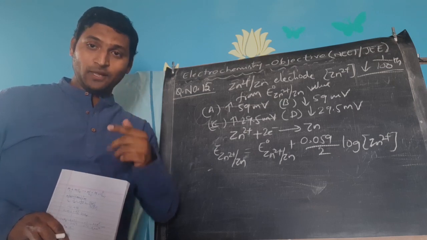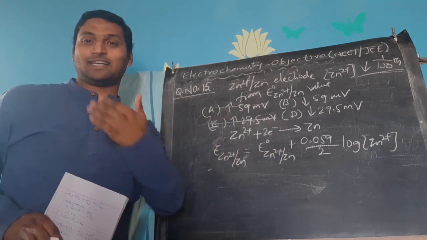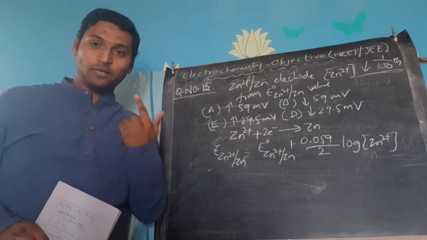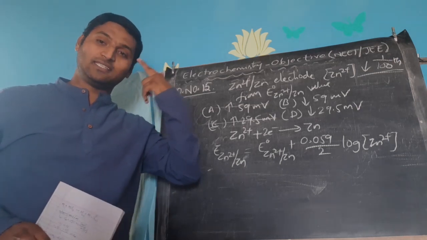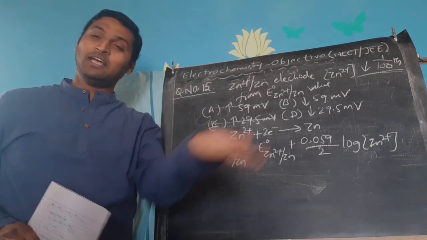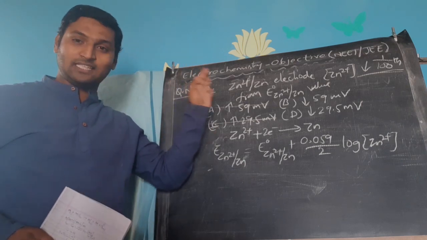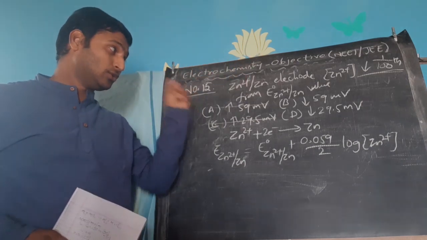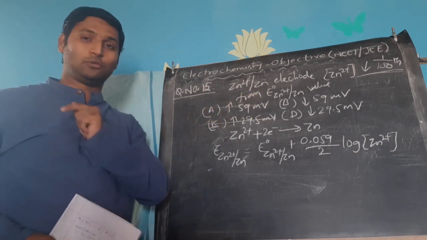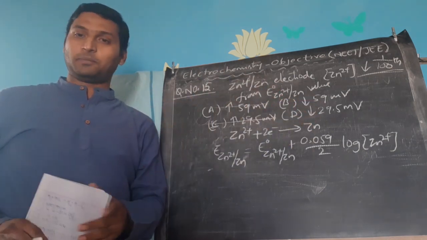By the way, I am explaining it to you so much that it is taking a bit of time. But when you are answering the same question in the exams, how should your response be? Calculation should happen in the mind itself, because you have solved plenty of such questions by now, by the time you attempt that entrance. While reading the question itself, you should understand the concentration is reduced, so the value obtained should be less than the E naught value. So there should be a decrease, so options A and C should be removed from the list. Now quantitatively we should decide between options B and D.